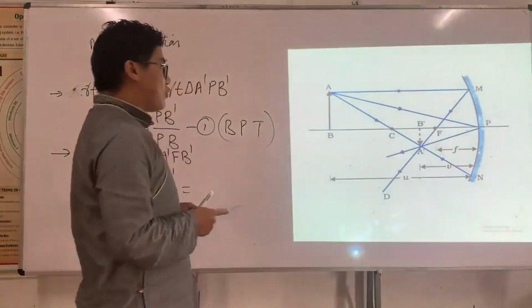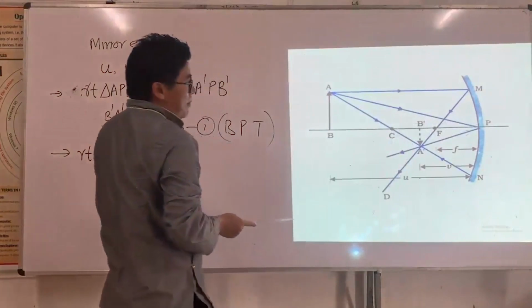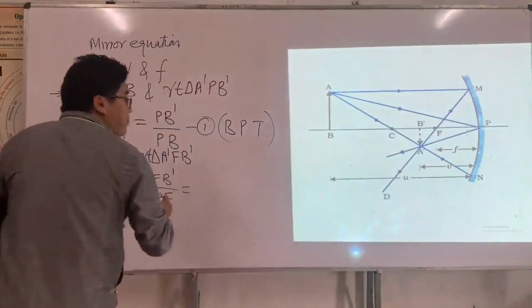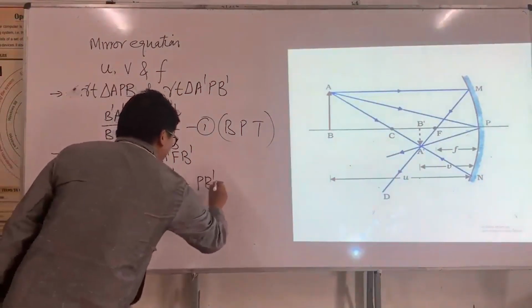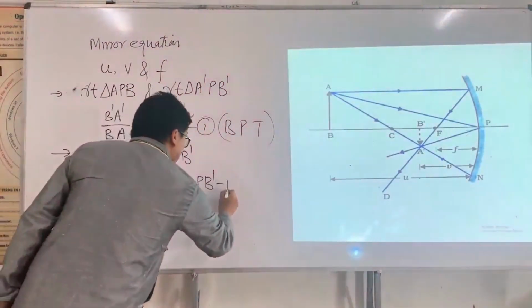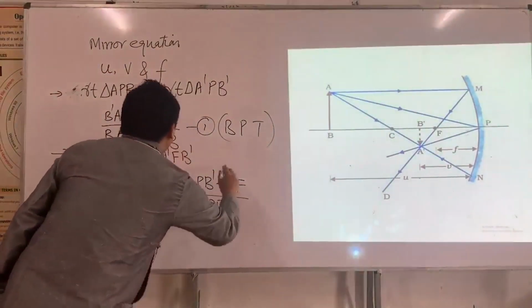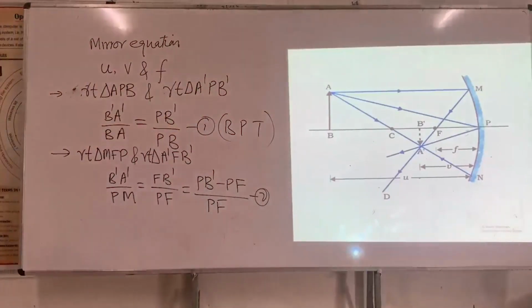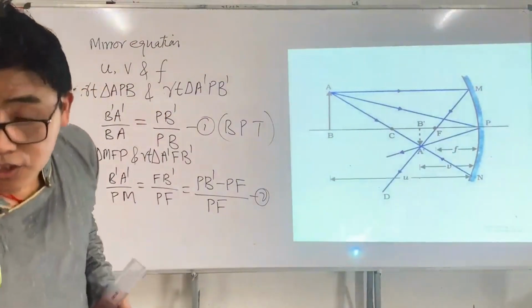F B prime is equal to P B prime minus PF. I write this and make it equation number 2.